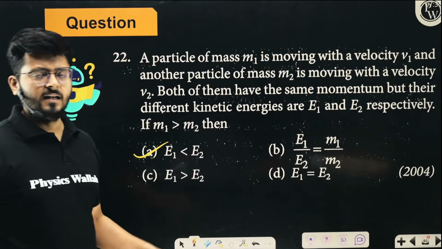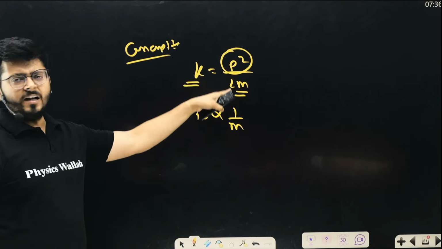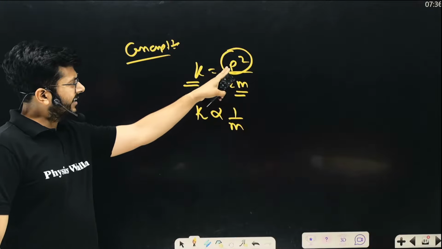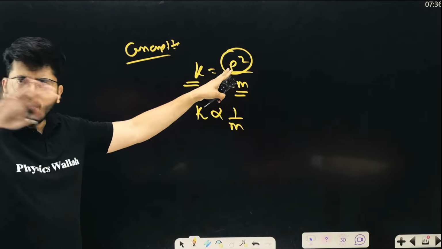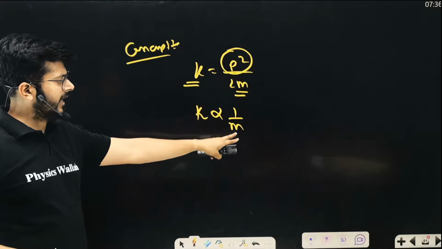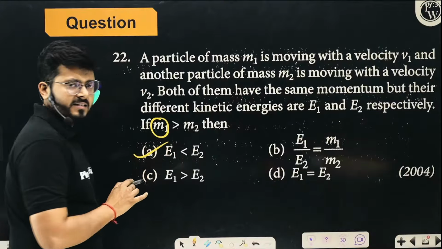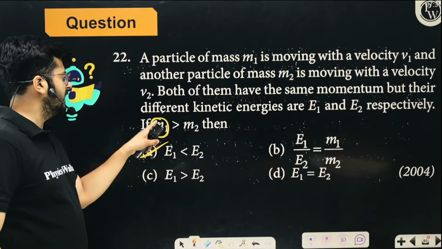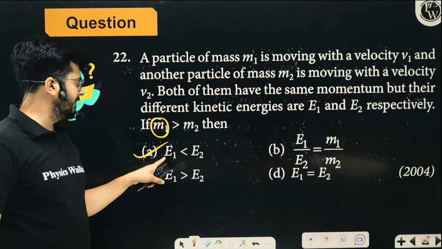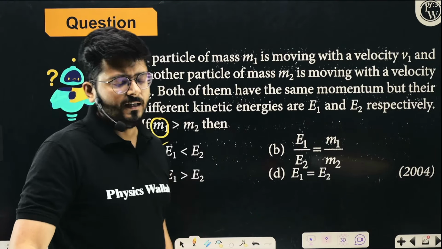So that's the main idea. Let me say it again. Kinetic energy is square of momentum upon twice the mass. If momentum is constant for both of them, kinetic energy only depends on mass, and they are inversely related. So the body with higher mass will have lesser kinetic energy. Here the first body has more mass, which means it will have lesser kinetic energy. E1 is lesser than E2. I hope the idea is very clear.